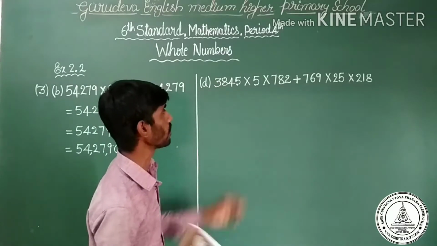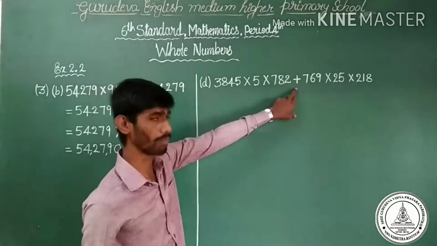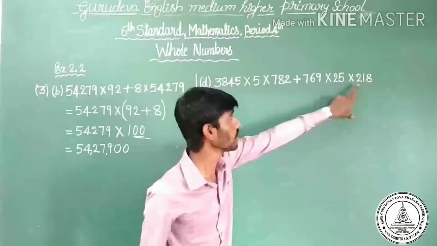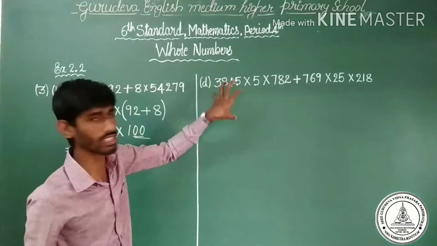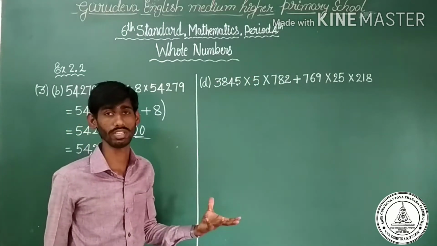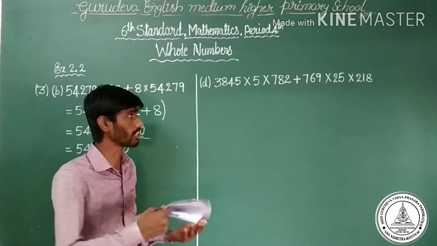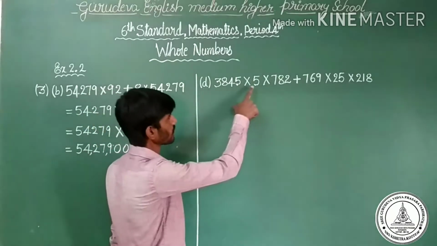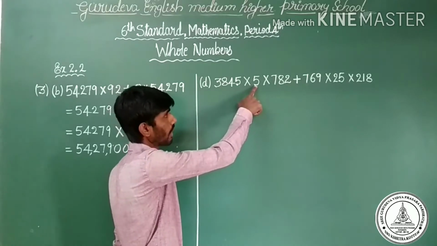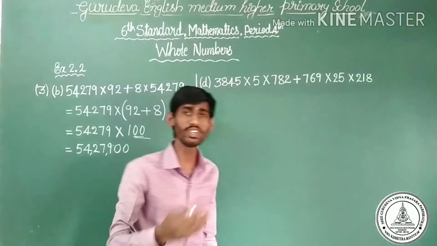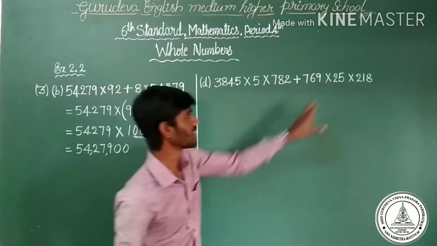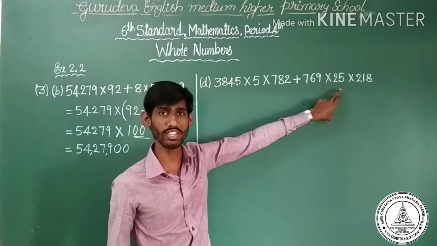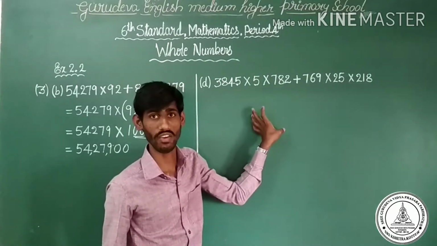3,845 into 5 into 782 plus 769 into 25 into 218. What is the common thing in the given problem? No common thing. So we try to make it common in other ways. Dear children, observe here. Here is 5, here is 25. What should we do? Let us convert 25, you may write it as 5 into 5. So finally we get 5 as the common.